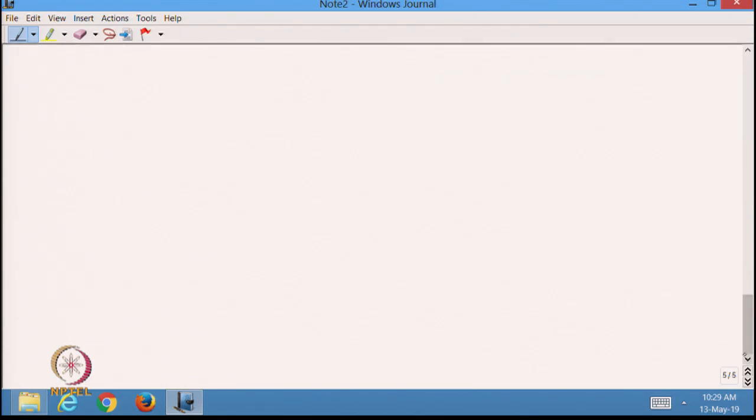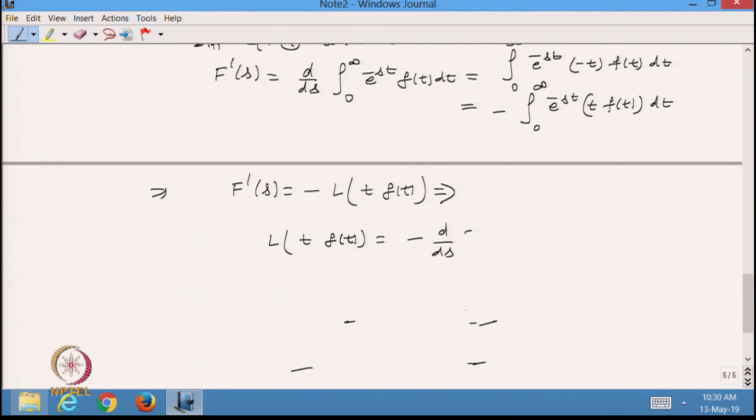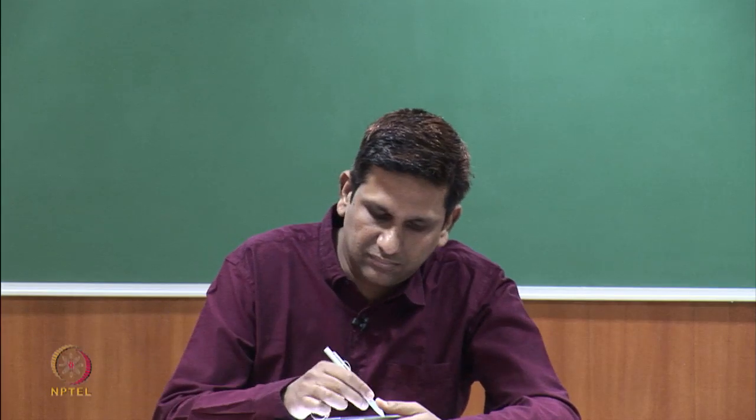If you see carefully, from here I can say that F'(s) is equal to minus the Laplace transformation of t f(t), or equivalently, the Laplace transformation of t f(t) will be minus d by ds of F(s). So now we are able to define this, and we can use this property.